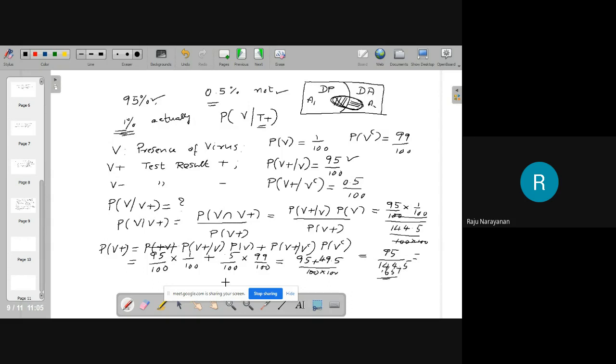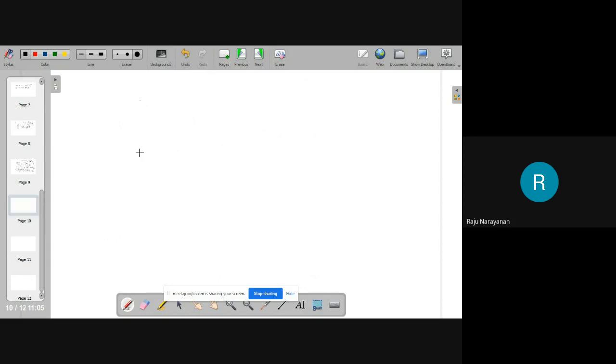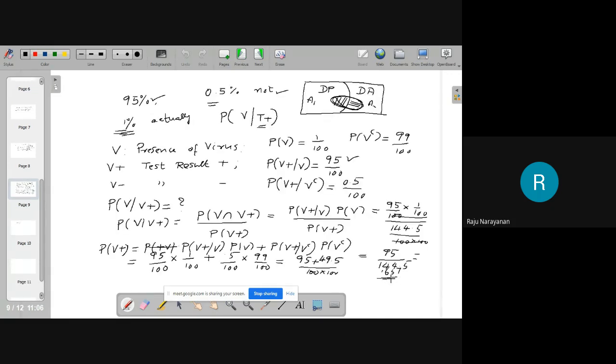Now, what is the probability of V complement given V plus? That is, no virus, given the test result says that the virus is there. You take it as homework. You should get that probability as 1 minus this one.